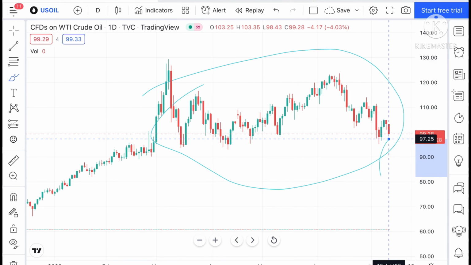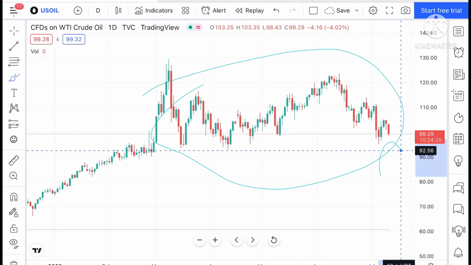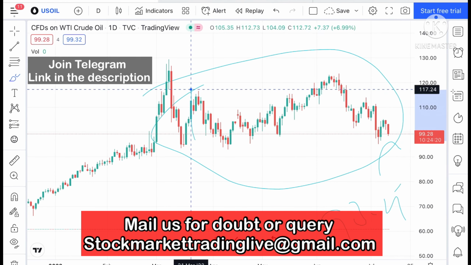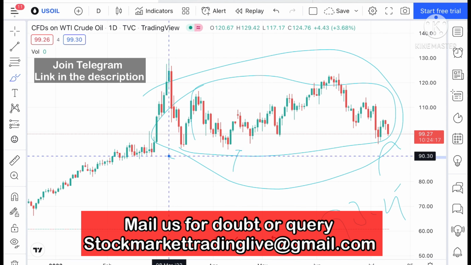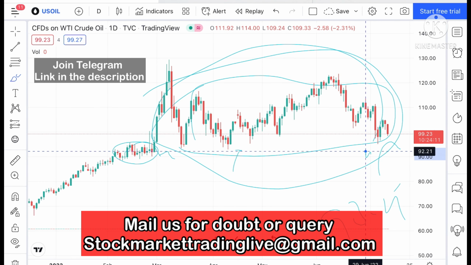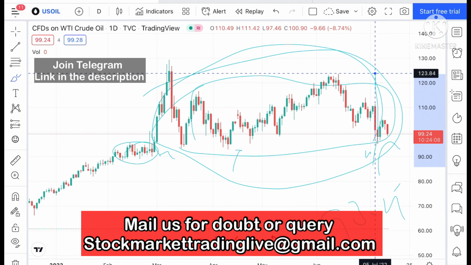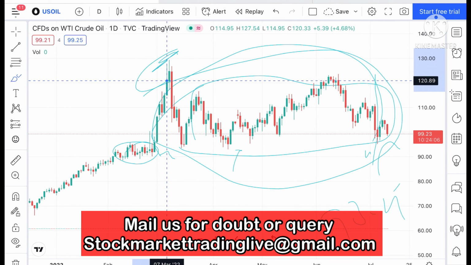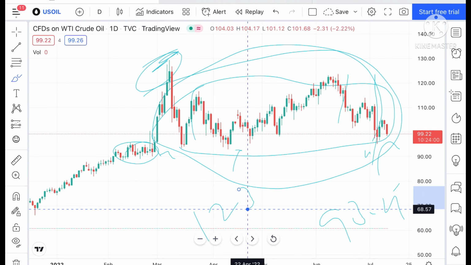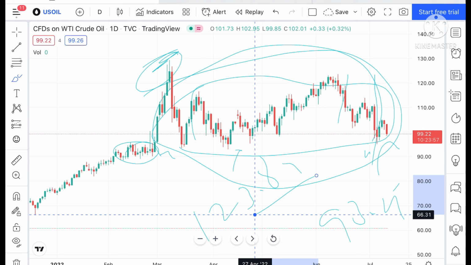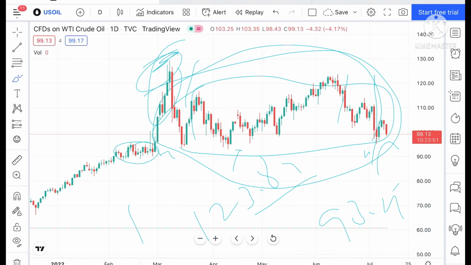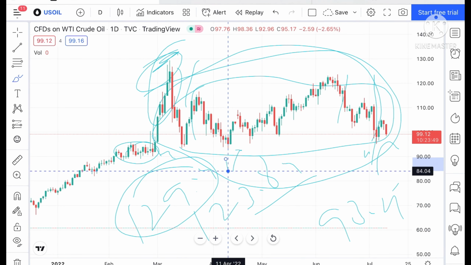Okay, and the zone low I have already explained to you, that is around 93.25. Okay, if we go beyond that and ignore this particular part, we can see that this is the particular low, 93.25. And if we take it from the upper side, without considering this particular point, we can see the high of that particular range is 123.84. Okay, and if we include this particular point, we can see a high of around $129.41.